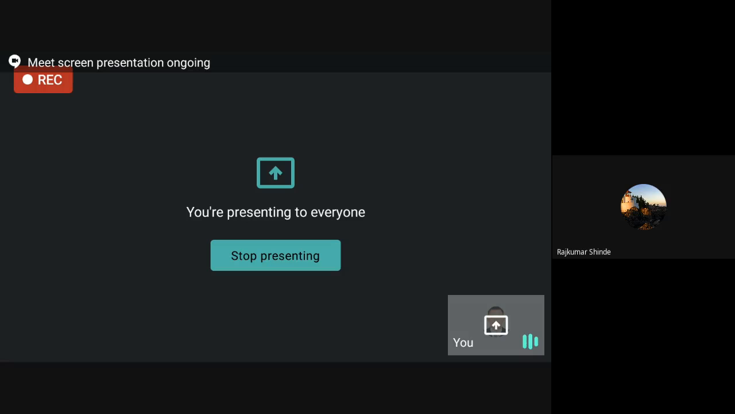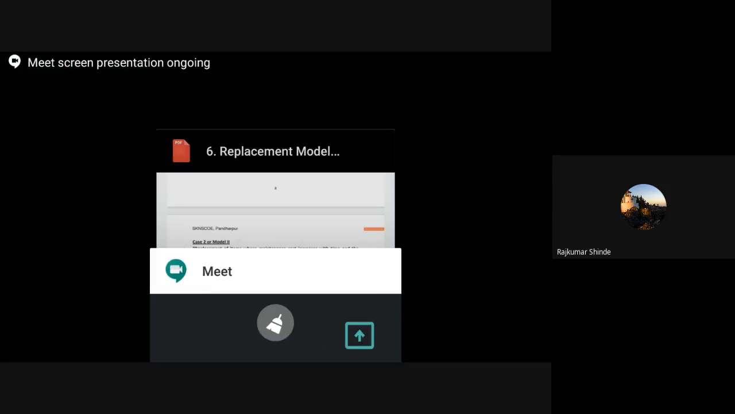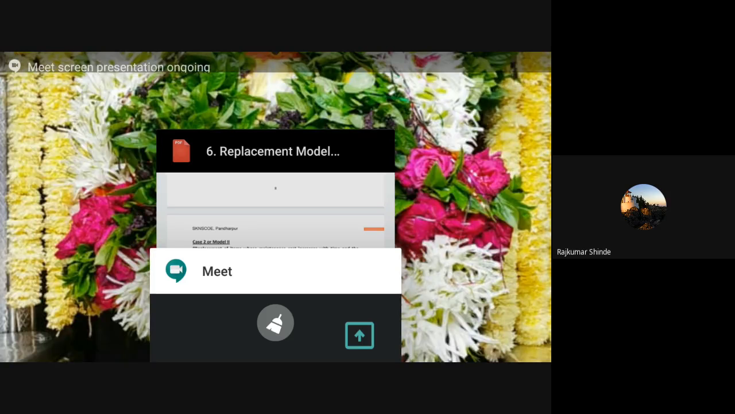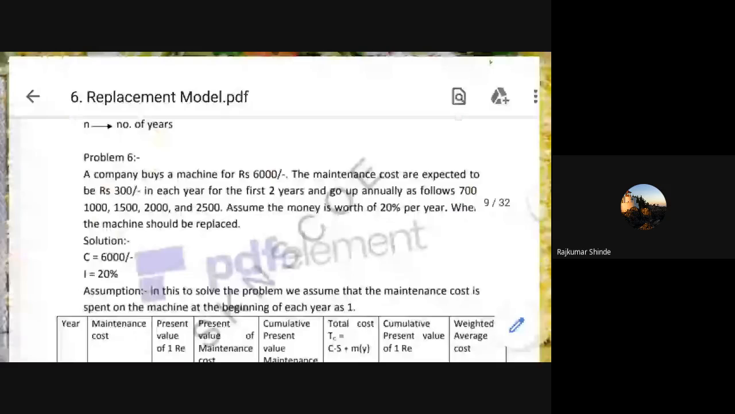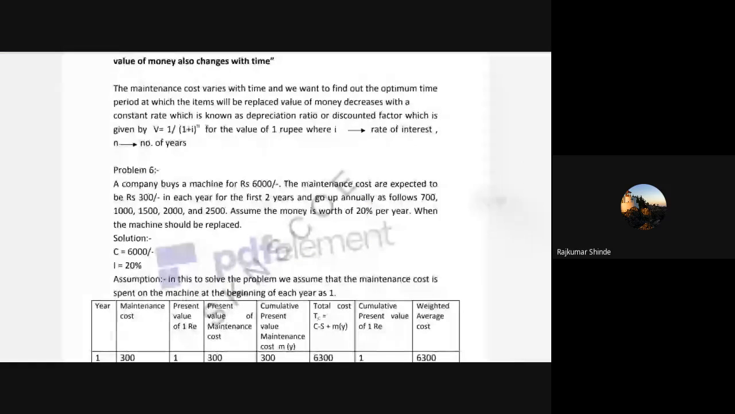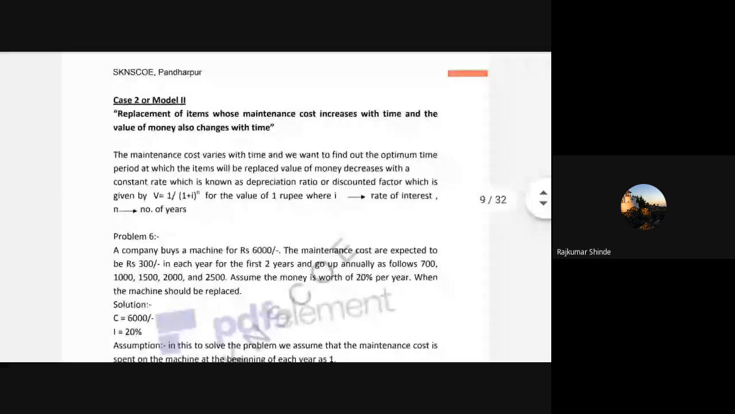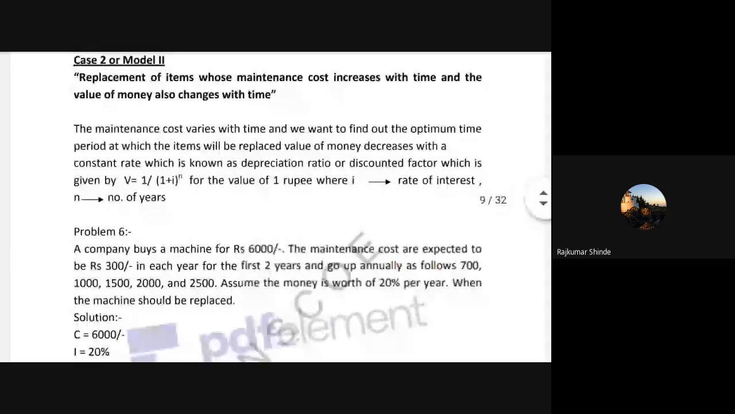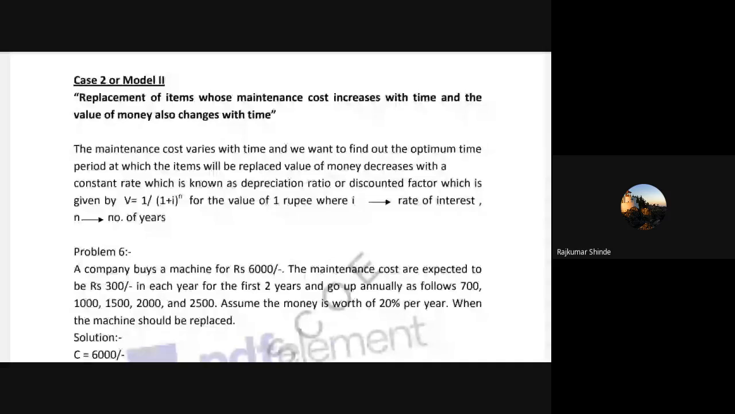So I will share my screen. My screen is visible. Please unmute yourself. I am not seeing the screen. Hello, anyone? Is this screen visible or not?